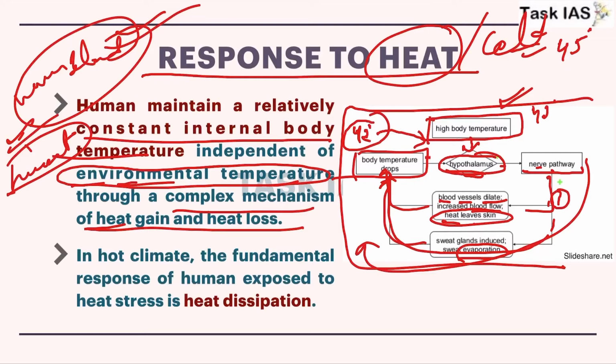Similar is the case when the outer environment is very cold, and here the temperature is around 20 degrees Celsius. Then again the indication of low temperature will be sent to the hypothalamus, and the hypothalamus again utilizes nerve pathways, and here different or opposite reactions will happen. That means here evaporation will be reduced and the flow of blood in vessels will be decreased.